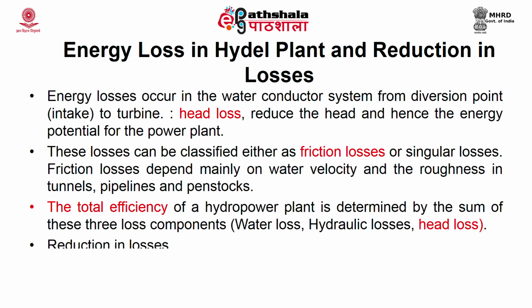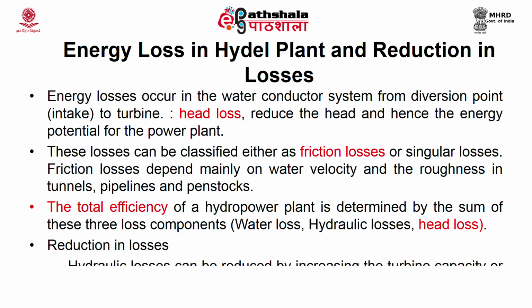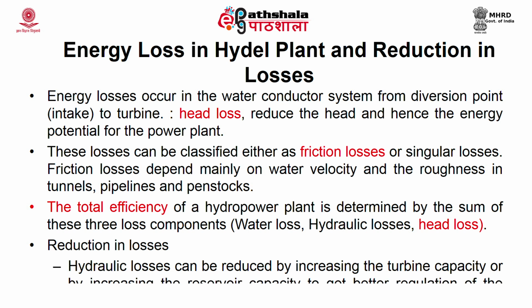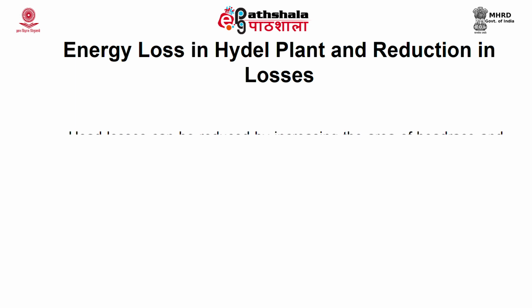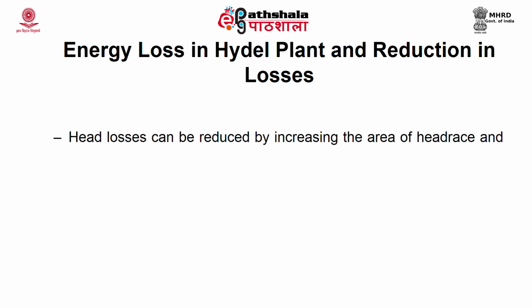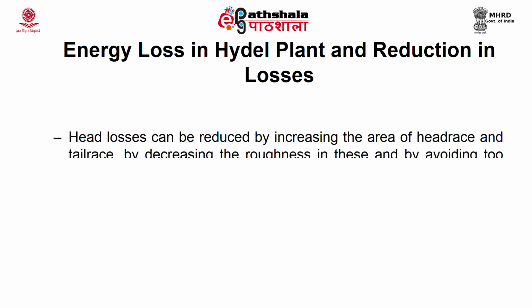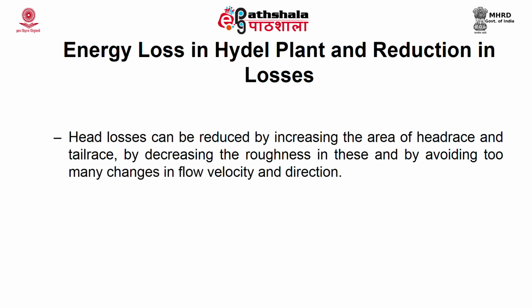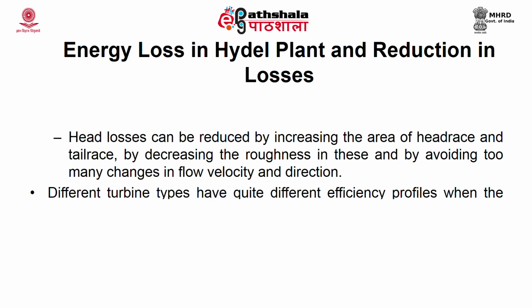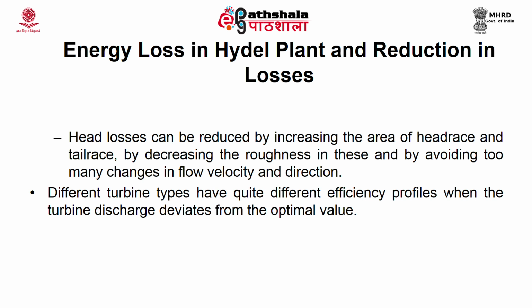Hydraulic losses can be reduced by increasing the turbine capacity or by increasing the reservoir capacity to get better regulation of the flow. Head losses can be reduced by increasing the area of the head race and tail race, by decreasing the roughness in these and by avoiding too many changes in flow velocity and direction. Different turbine types have quite different efficiency profiles when the turbine discharge deviates from the optimal value.